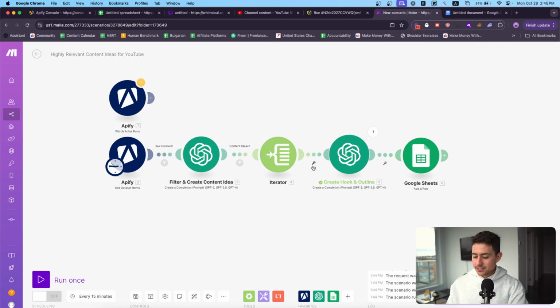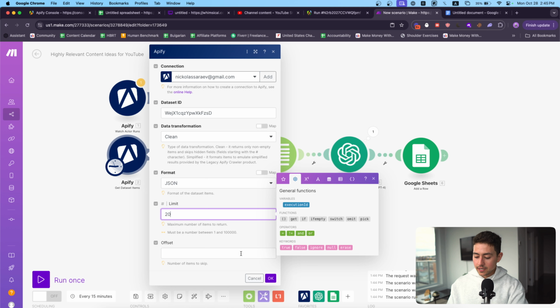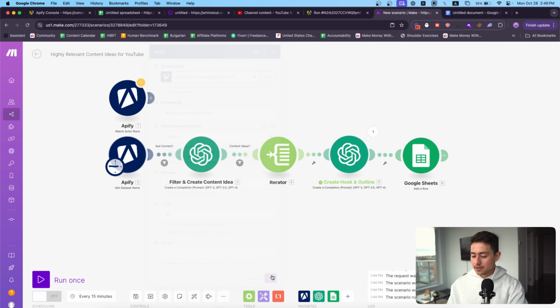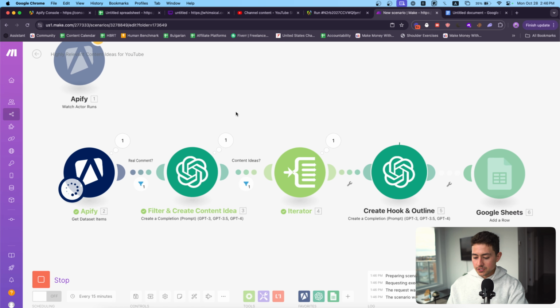Awesome. This actually now looks pretty sufficient. Why don't we run this on a tiny test set of 20 comments? No, let's do 10 comments. Well, if you think about it, it's going to be 30 rows. Yeah, let's do 10 comments. Let's run this puppy. Let's see if there's anything broken here.